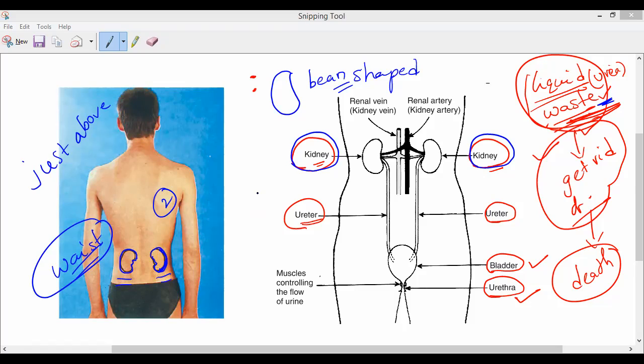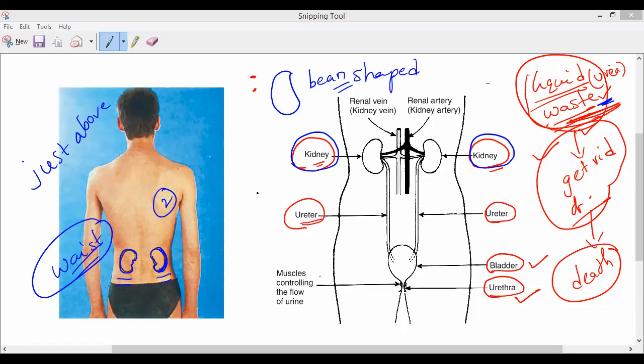So the blood in our body is constantly and continuously passing through these kidneys only, because these kidneys are the filters of the liquid wastage produced continuously by our body. So every person has two kidneys and the blood in our body is constantly passing through our kidneys. So here we have two vessels.